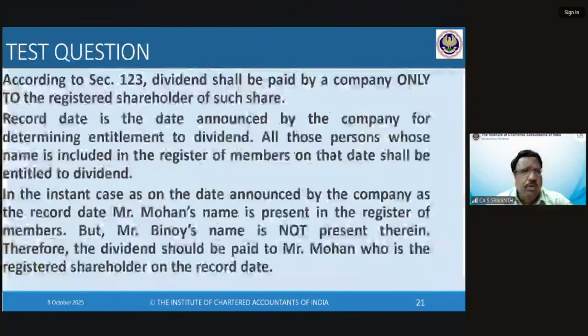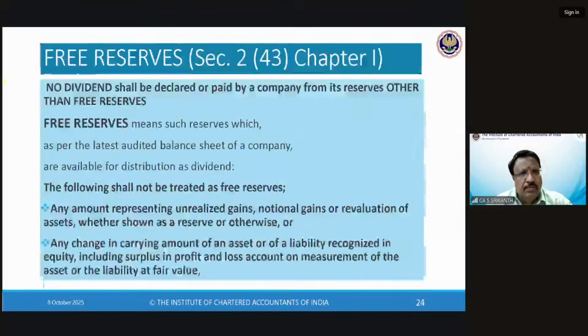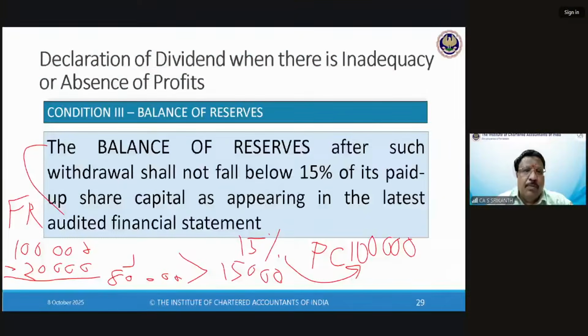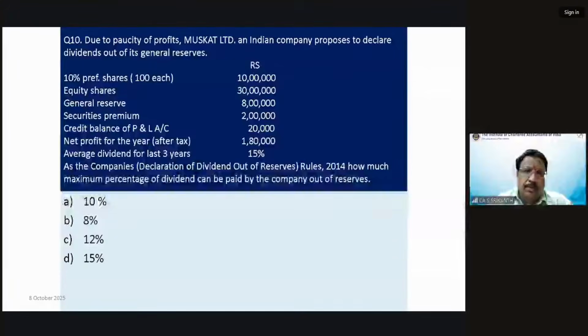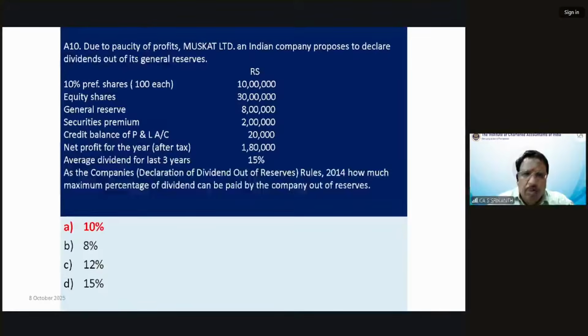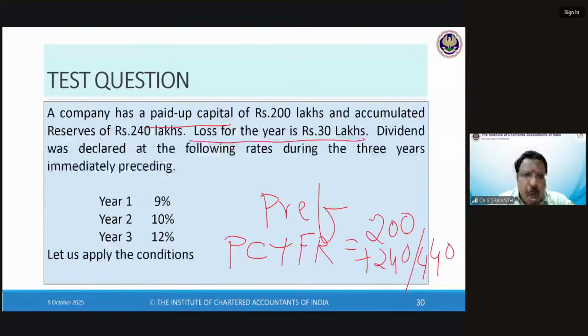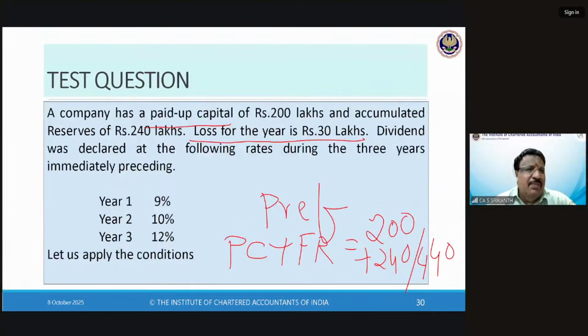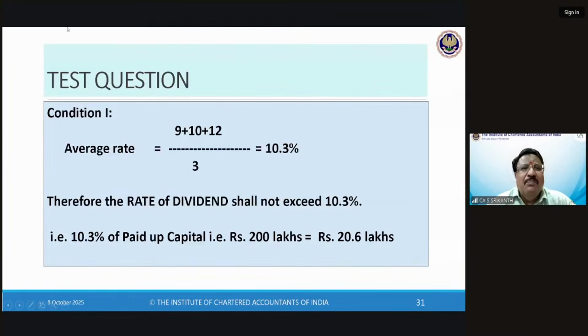Now we move to where we stopped last time. We also saw transfer of profits to reserves. We saw two different types of problems. This is a frequently tested question, so it's not very difficult. Once you appreciate the three rules, apply them simultaneously. For people who are financially, numerically savvy, like you, this is not a big deal. It's only people like me who aren't numerically savvy who find that difficult.